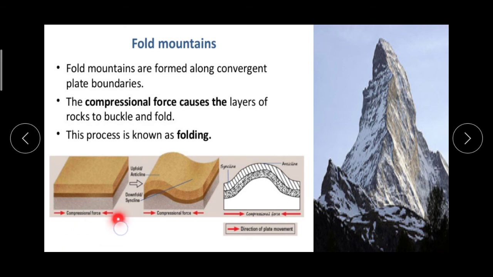Here you can see compressional force, if it is upward and if it is downward, and here is the direction of plate movement and which results into this.